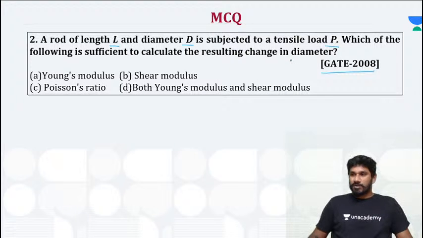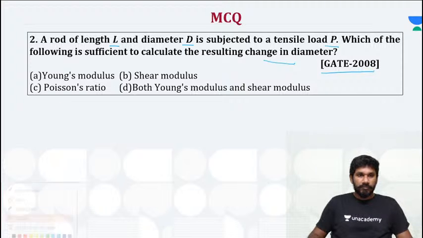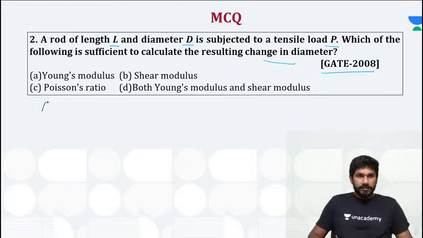This is one of the most interesting questions, right? Check out. In order to define the change in diameter, let me take this as change in diameter.